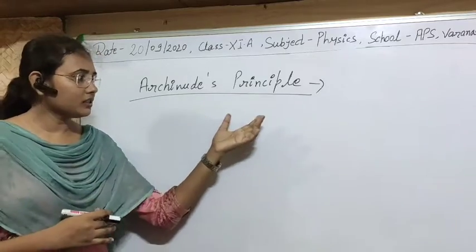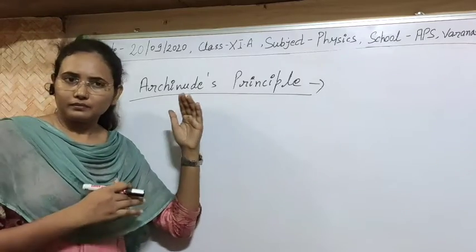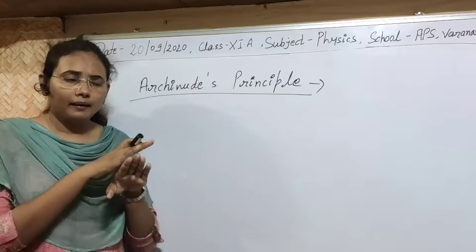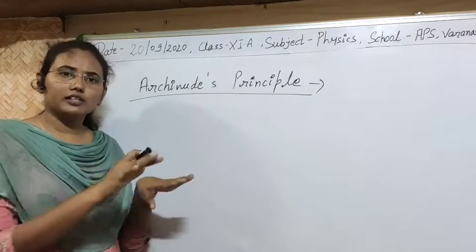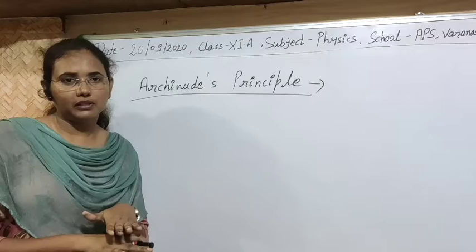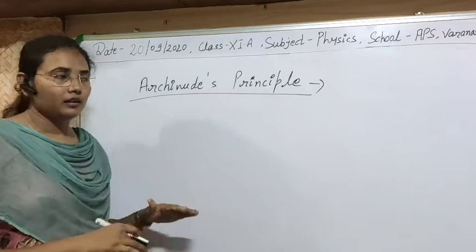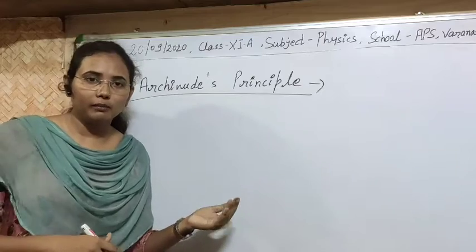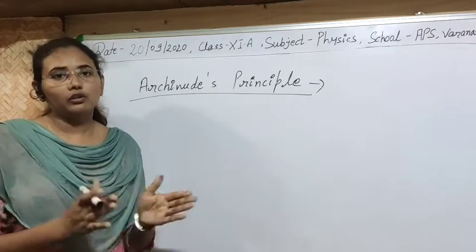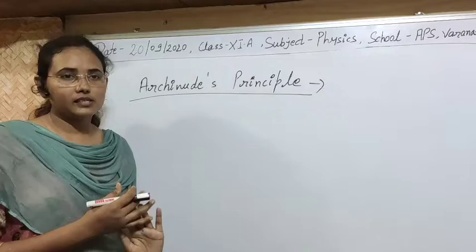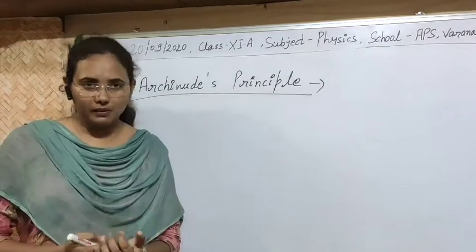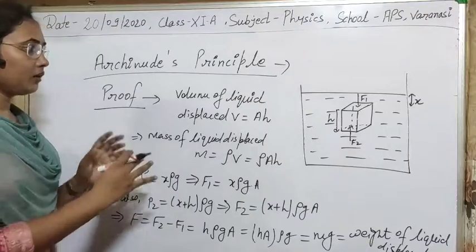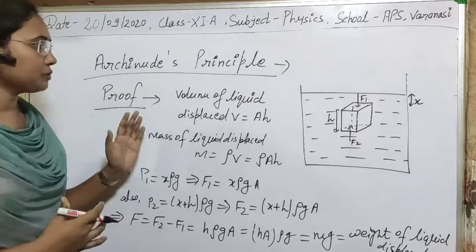That loss in the weight of the body will be equal to the amount of water displaced by it when immersed in the liquid. Clear? We can prove that the loss in weight of the body will be equal to the amount of water displaced by it. So let's see how we can prove this principle. How can we prove the Archimedes principle?